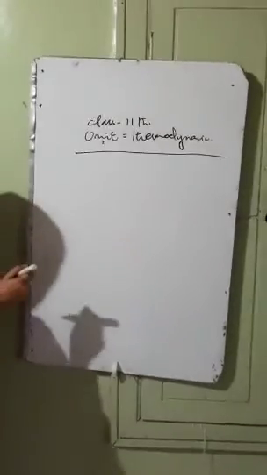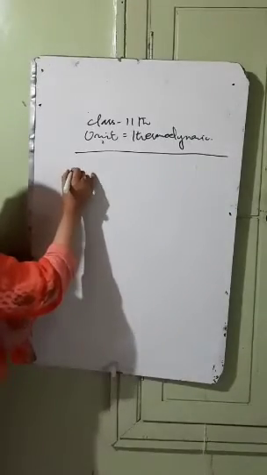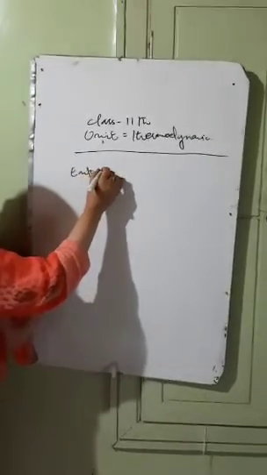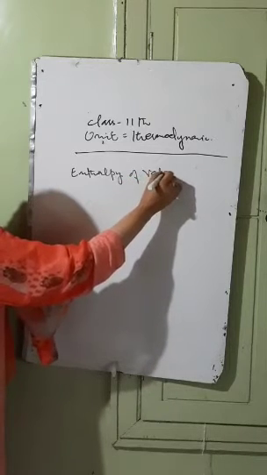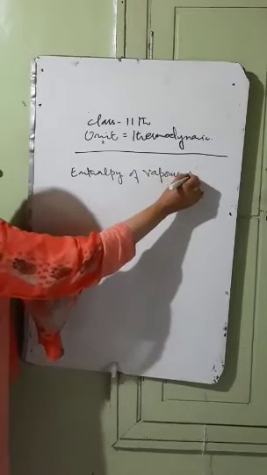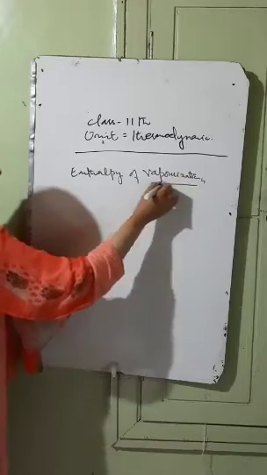Enthalpy of vaporization. Enthalpy of vaporization किसे कहते हैं? It is the enthalpy change. Either the amount of energy is released or absorbed when 1 mole of a liquid gets vaporized at its boiling point. That's called as the enthalpy of vaporization.